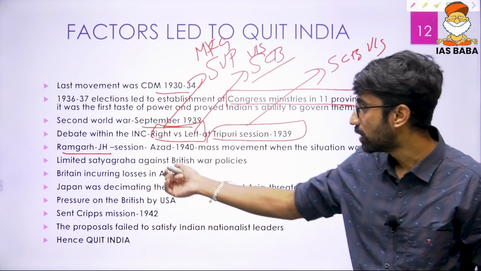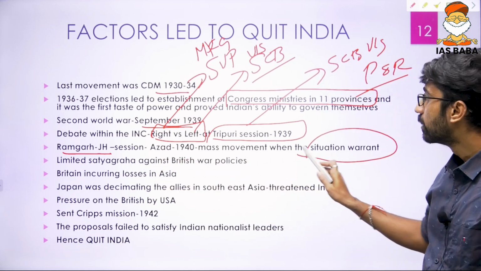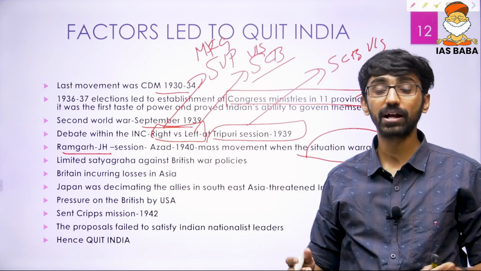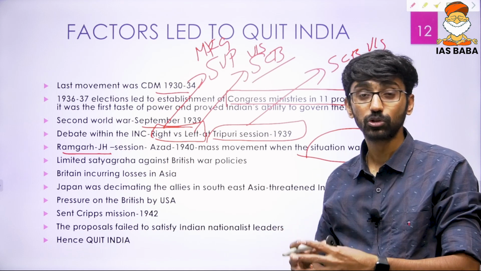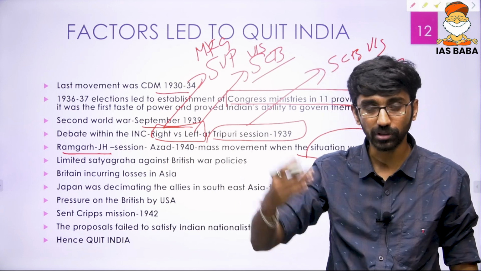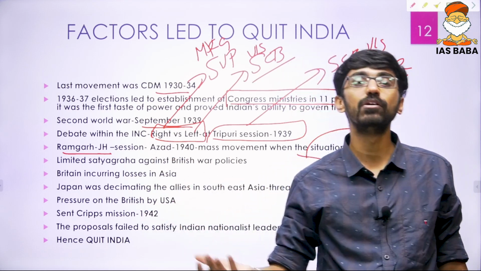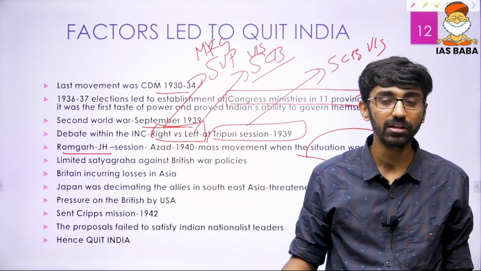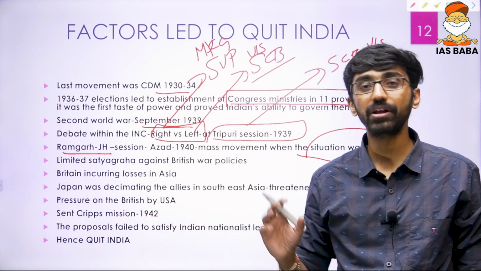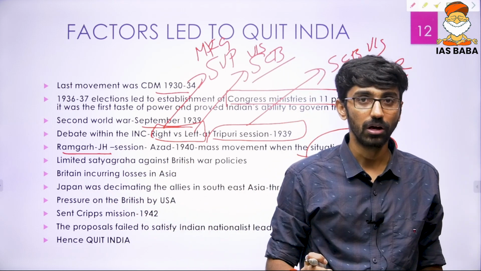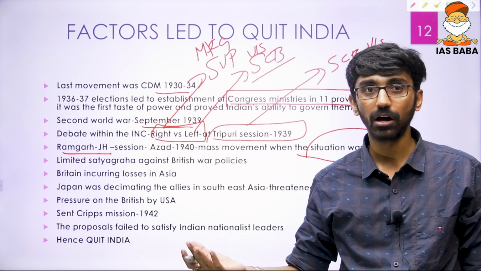So at the Ramgarh session, they took the decision that when the situation warrants, they would launch another mass movement, because mass movements are the feature of the Indian national movement. Through mass movements we won our freedom. The Swadeshi movement was a mass movement. The Non-cooperation movement was a mass movement. The Home Rule League movement was a mass movement. The civil disobedience movement was a mass movement. They were highly successful movements, and ultimately India won independence through mass movements.